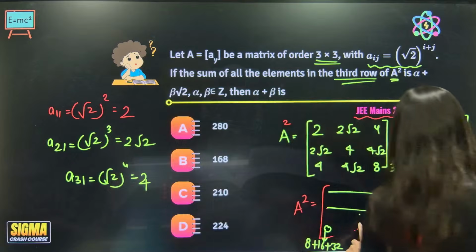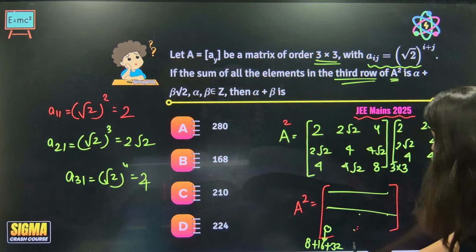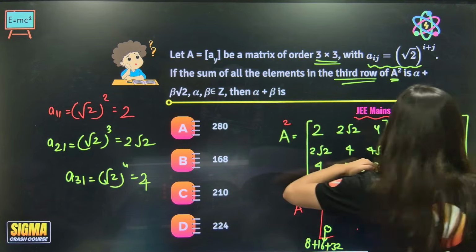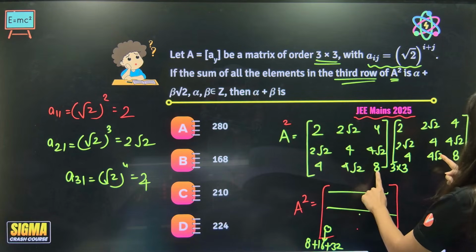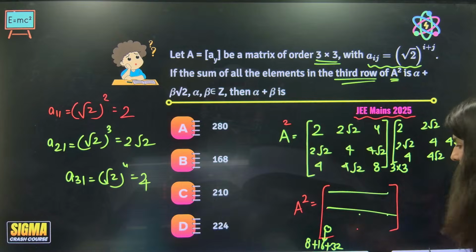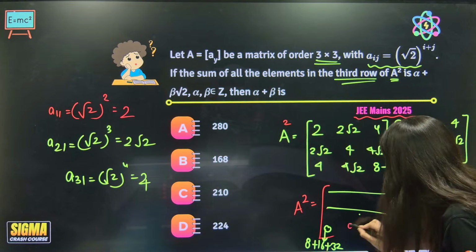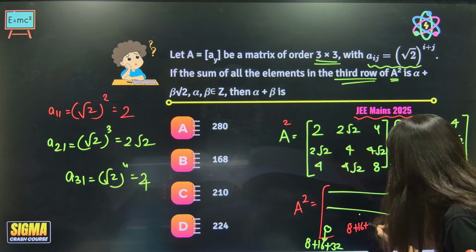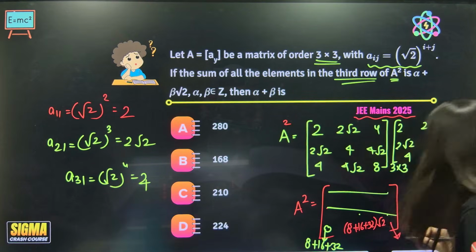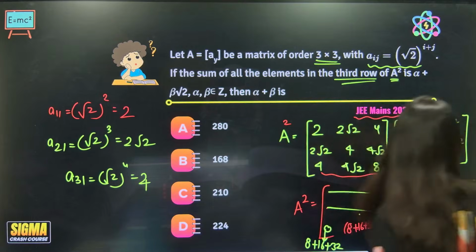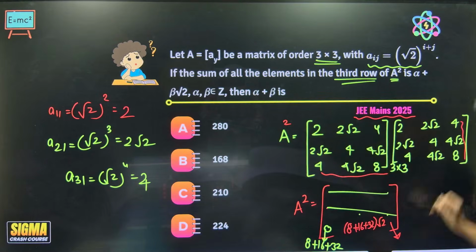Now what about the next element? Multiply this with this: 4 2s are 8 root 2, 16 root 2, 32 root 2, so 8 plus 16 plus 32 root 2. The third element you get by multiplying this with this: 4 4s are 16, 16 into 2 is 32, and 8 8s are 64.